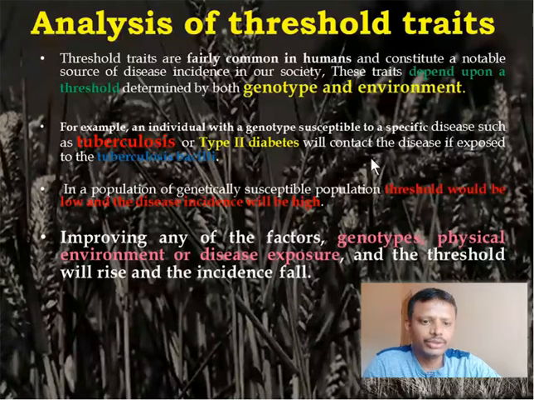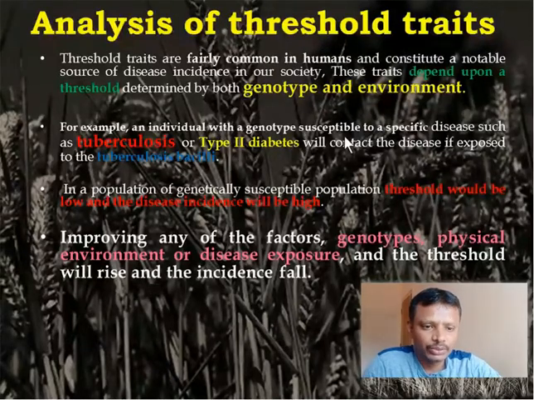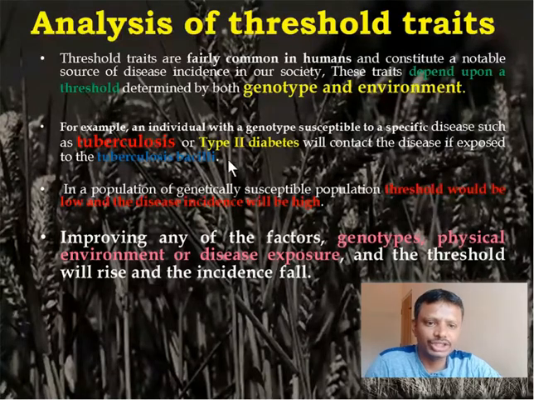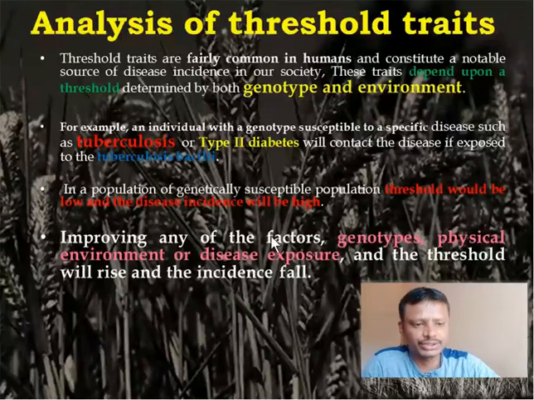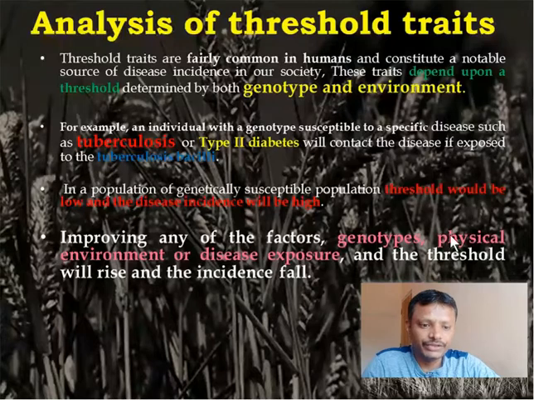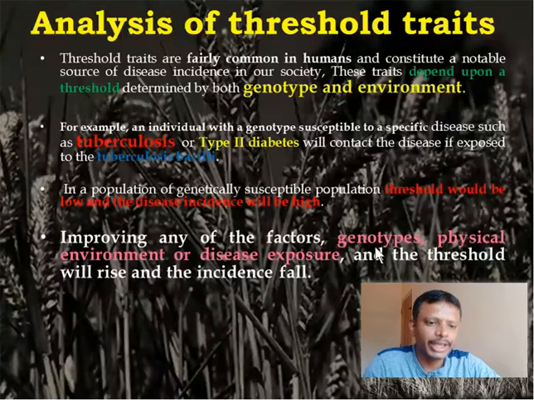The same way, the individuals who have a tendency of genes to get diabetes, that becomes hastened when the threshold level is reached, and multiple factors start to affect: the diet, lifestyle, everything. Is that clear? So how to improve this? Yes, there is a possibility we can improve by knowing the genotypes well, and the physical environment influencing these genotypes can help in reducing the expression of these diseases. Is that clear? Okay, next, let's see.